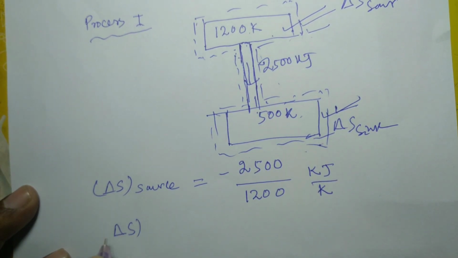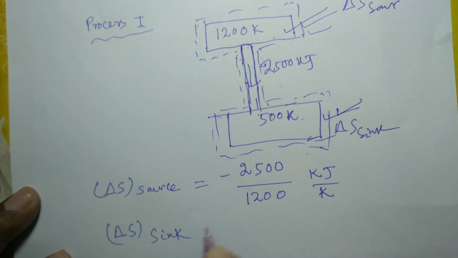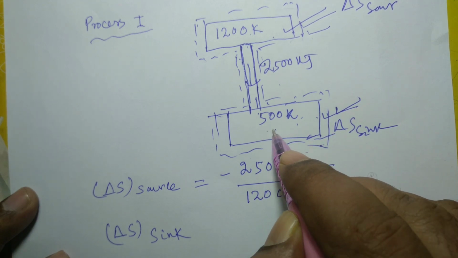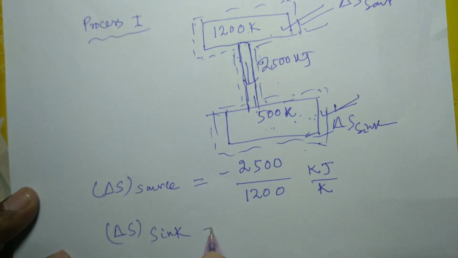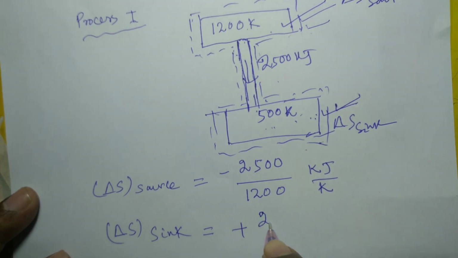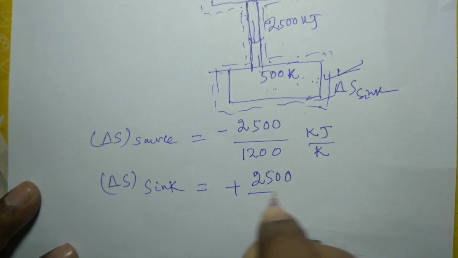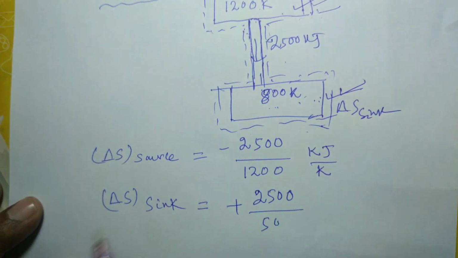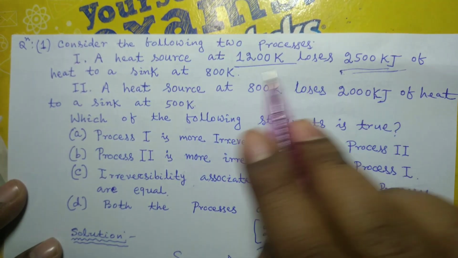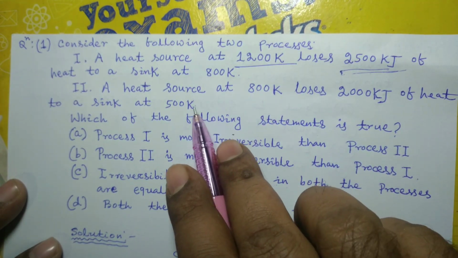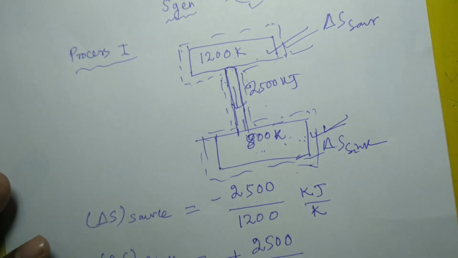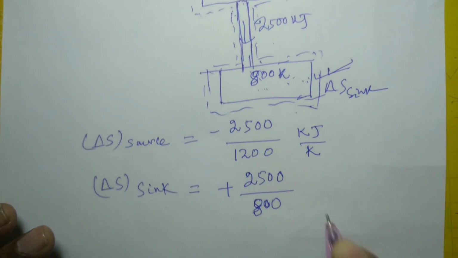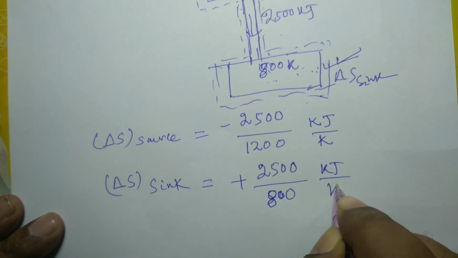And if you calculate delta S of sink, the same heat enters into the sink without causing any increase in the temperature of this reservoir. So this is plus 2500 divided by 800. 1200 Kelvin is source temperature and 800 Kelvin is sink temperature. So this is 800 and kilojoule per Kelvin.